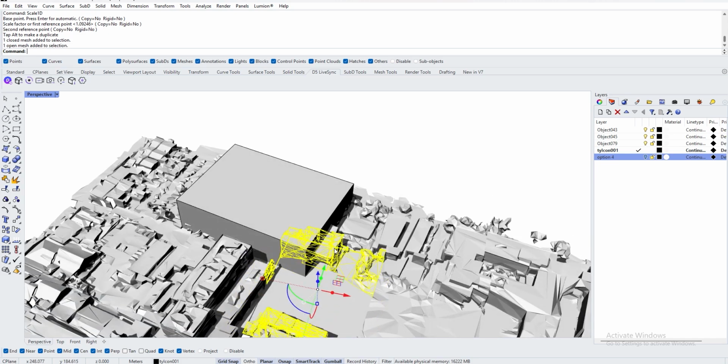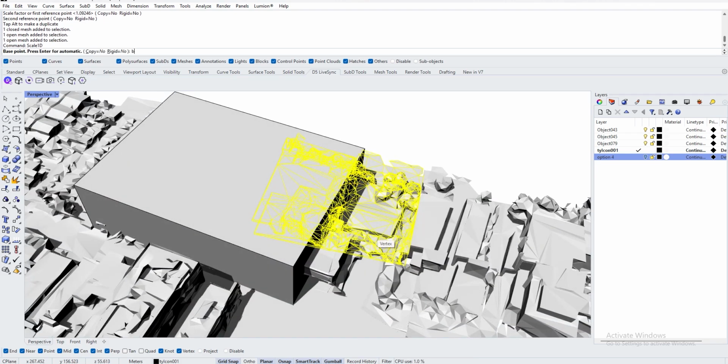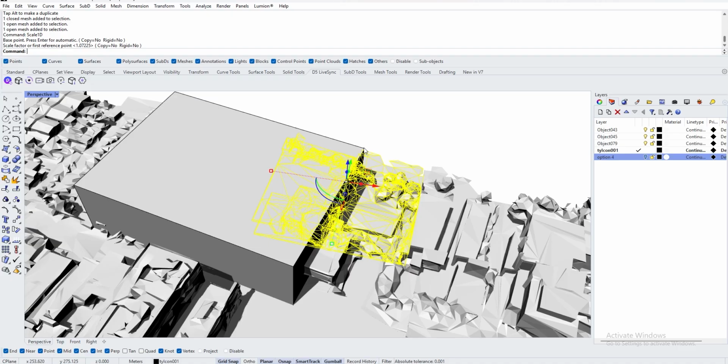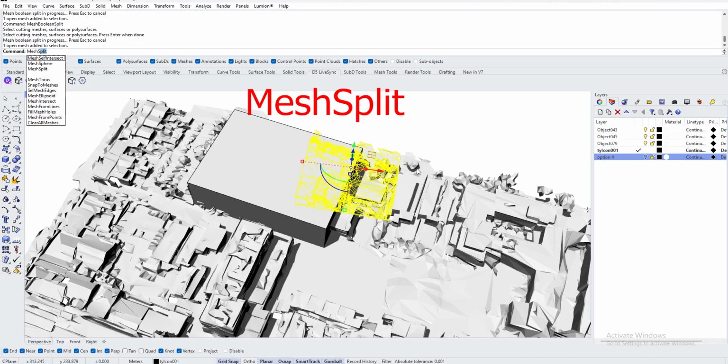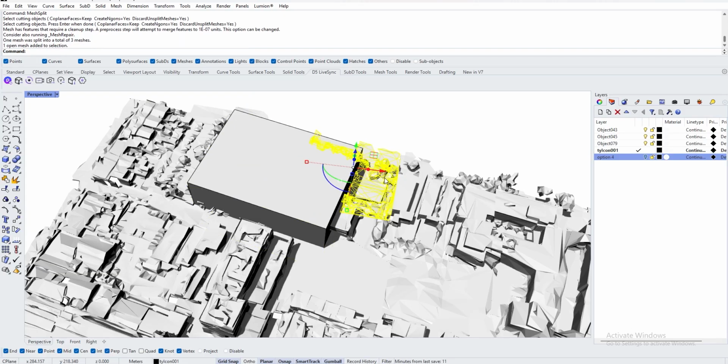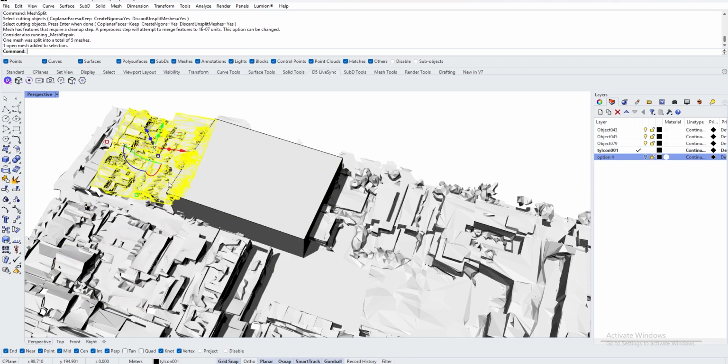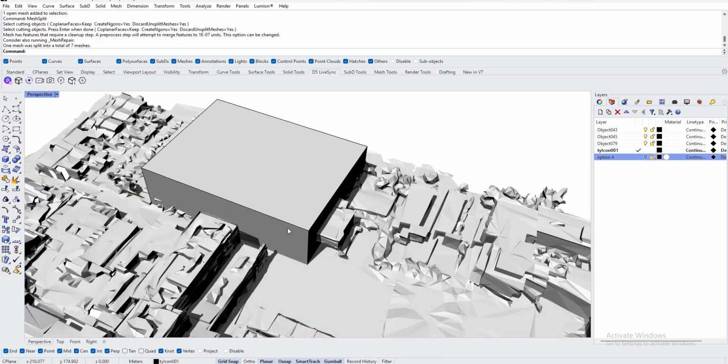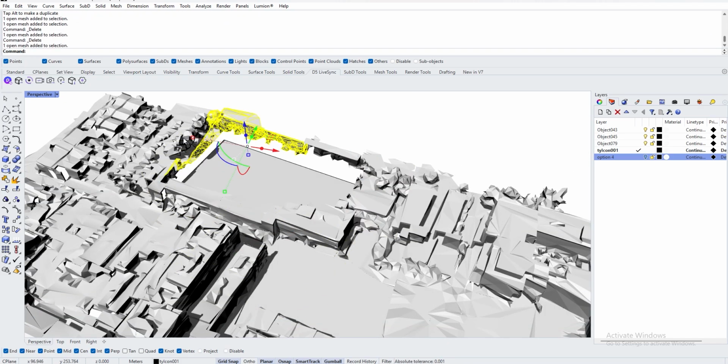As the photogrammetry mesh is combined from many small pieces of mesh, we have to subtract the meshes surrounding the buildings one by one. Select the mesh. In Rhino, we use the mesh split command. Then select the box as the cutting object. Now it's cut into two pieces. Do similar with the other meshes. Then you can delete the building parts.